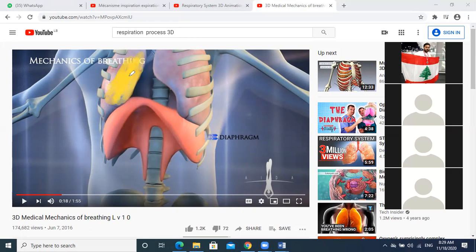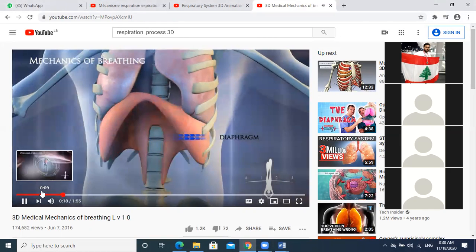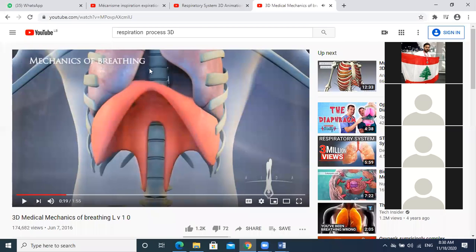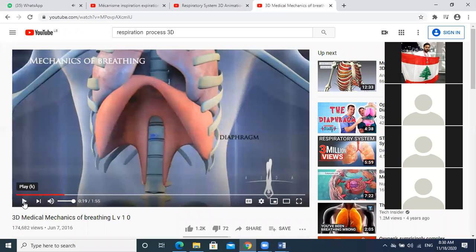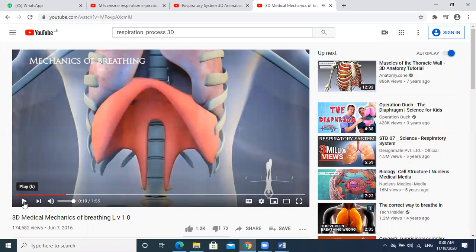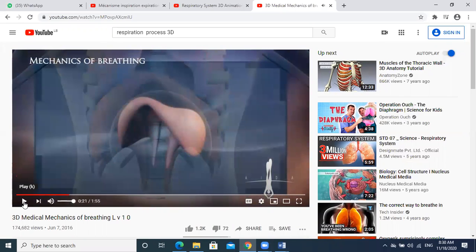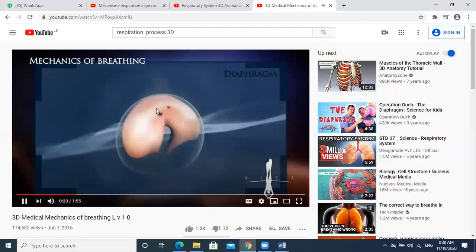Do you understand? Yes. Look, this is a diaphragm that moves up and down. During inhalation, when the air enters, the volume of the lungs increases or decreases? Increases. Excellent. Look what happens to the diaphragm. It will move up or down. You have to choose. Down. Excellent. This is the diaphragm.